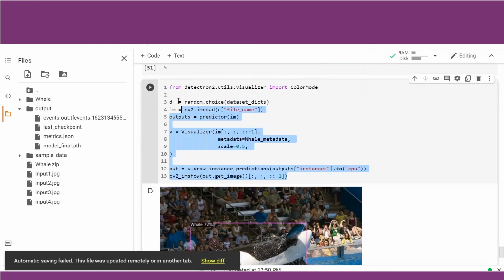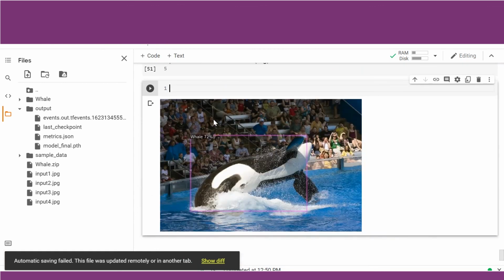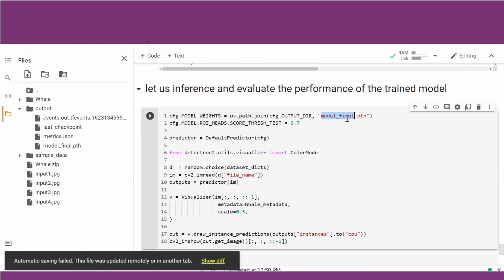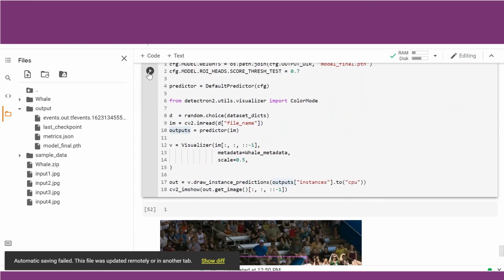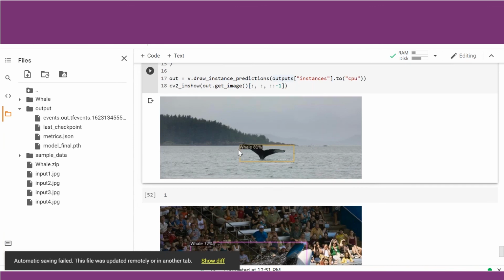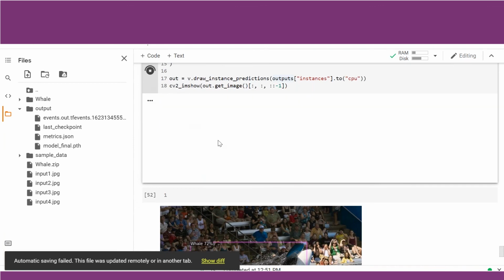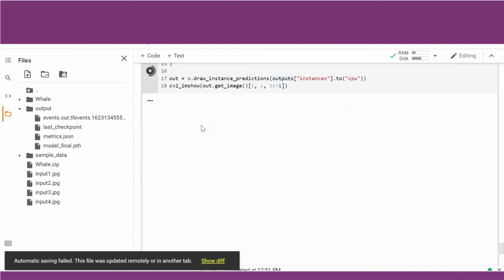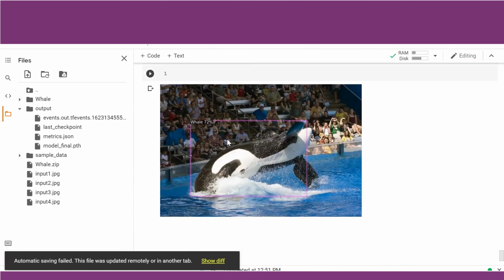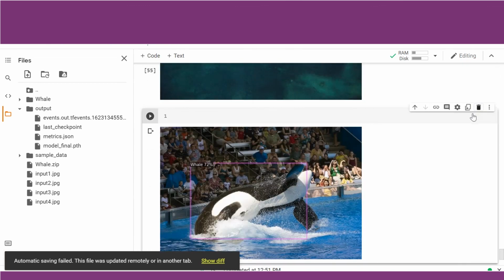What we can also do is write this code in one cell itself, so that there is no chance that this file path is not being read while predicting the output from the chosen image. Let us run this for a different file now. So it will randomly choose another file. You can see now it has detected the whale. It has not detected the whale here. Here it has detected the whale. So in certain images it is not able to detect, in certain images it is able to detect.